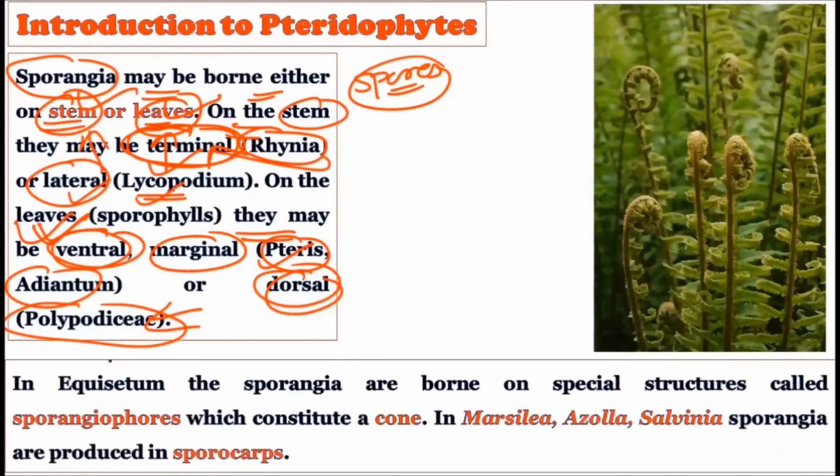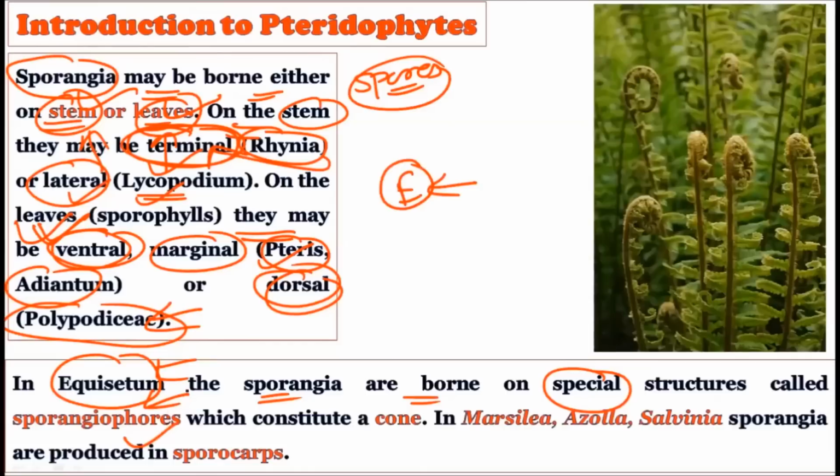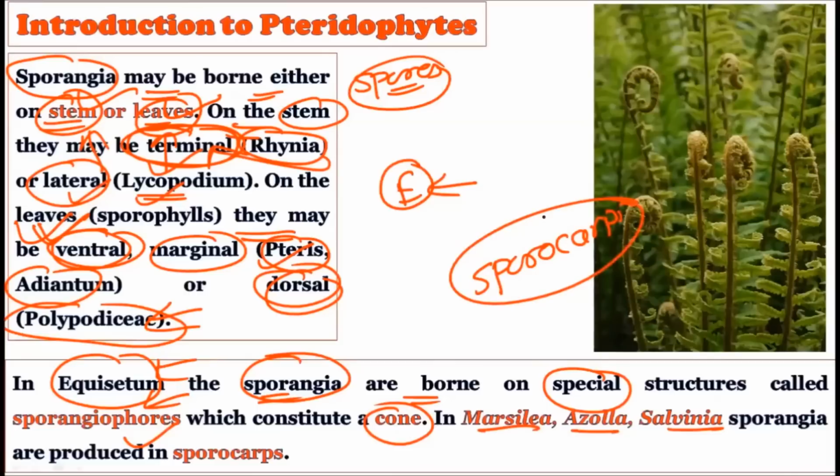Okay. Now see in Equisetum. In Equisetum, these sporangia are born on special structures which are called the sporangiophores. So Equisetum-like pteridophytes create a special structure called the sporangiophore, and inside it the sporangia are formed, and this constitutes the whole cone. Okay. In Marsilea, Azolla and Salvinia, the sporangia are produced in the sporocarp. That is, in these plants a special structure is created, called the sporocarp, and inside this sporocarp sporangia are produced. So different kinds of species in the pteridophytes show different kinds of structure for the sporangia.